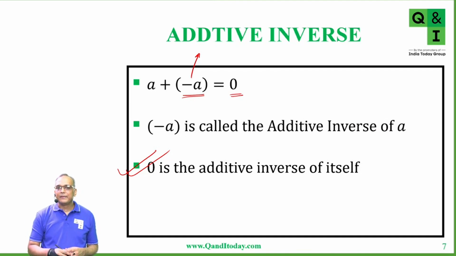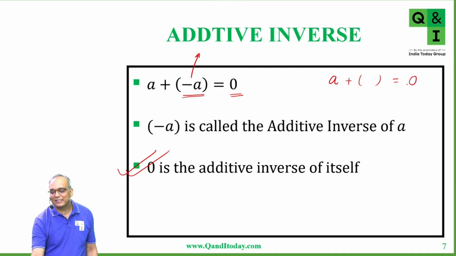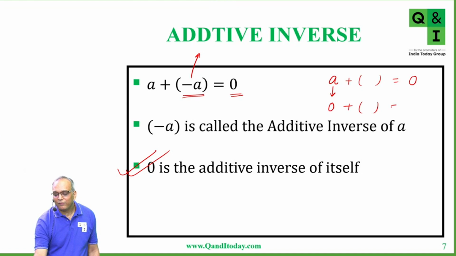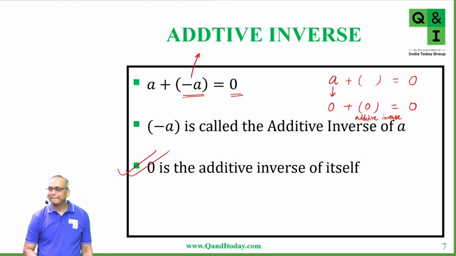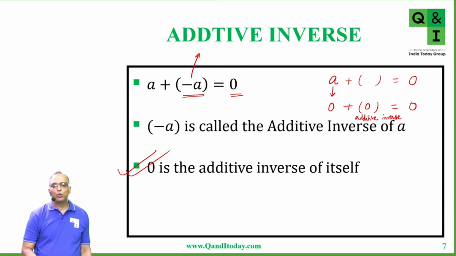Yes, sir. Because the basic definition of additive inverse is, for any rational number a, if you add a number to it, the additive inverse, the answer should be 0. Now, if that rational number is 0, what will you add to get the result as 0? You will add 0 only to it. So that's why 0 is the additive inverse here. Is it clear, students? Yes, sir. Okay. So you can note this down.